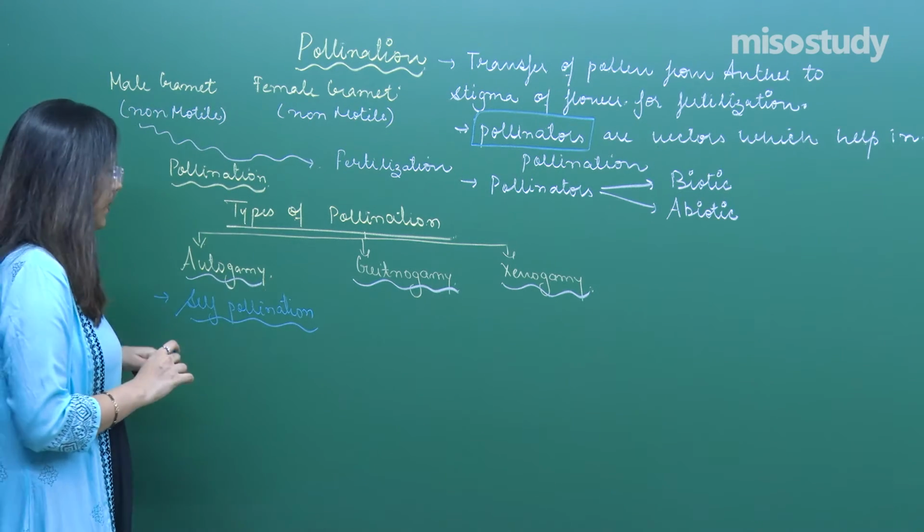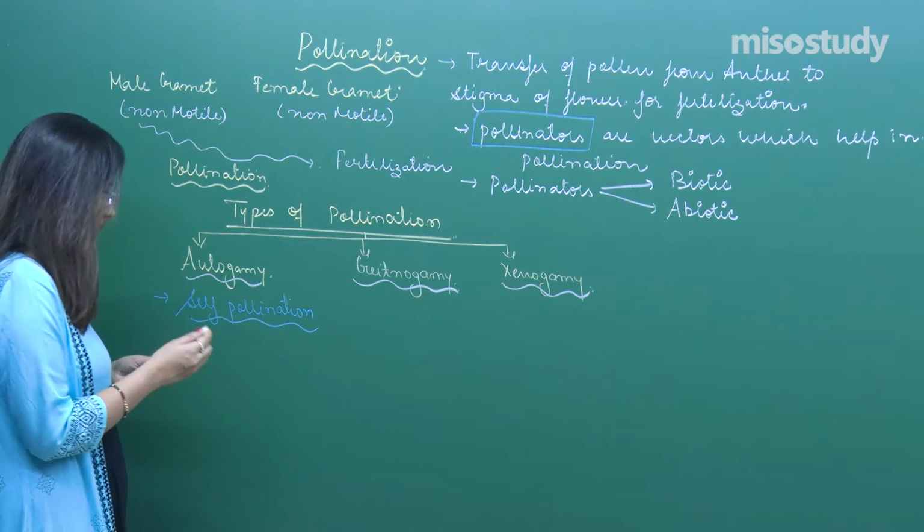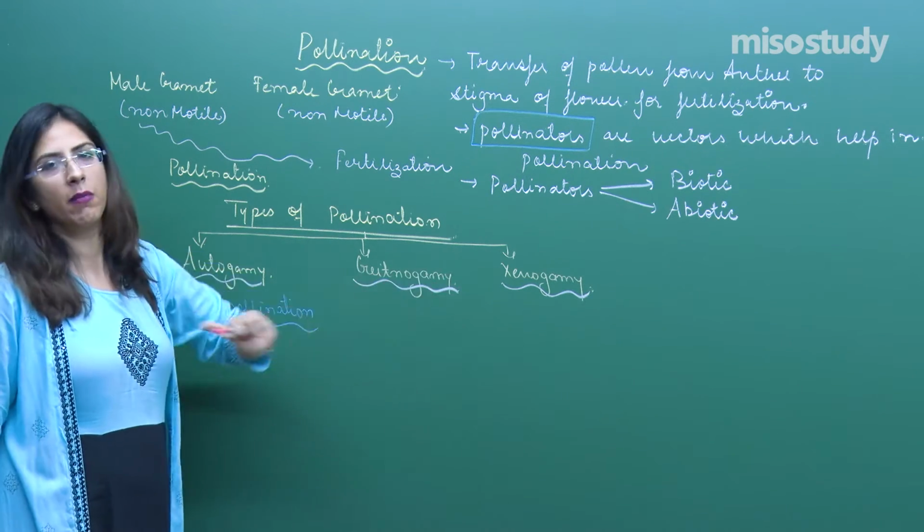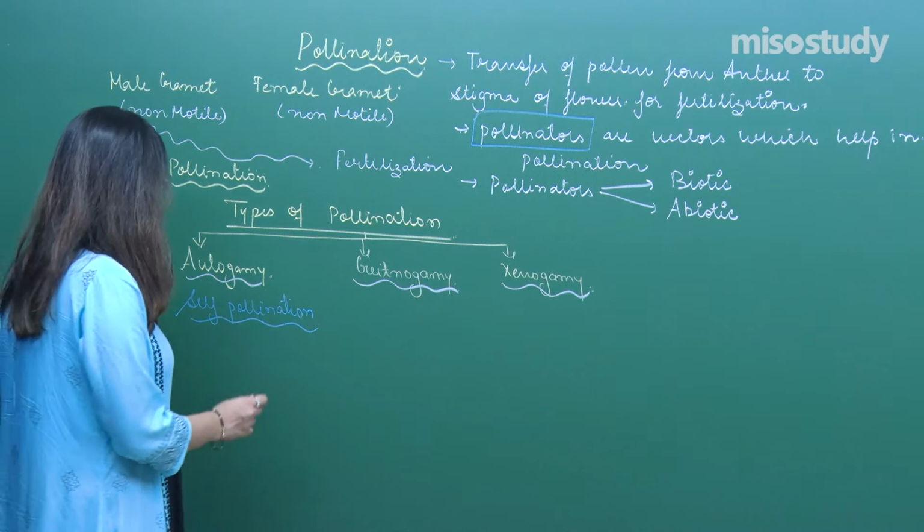Right. So let us understand the very first thing, which is autogamy. I will be discussing this first, later on I will talk about geitonogamy, then xenogamy. So what is autogamy?